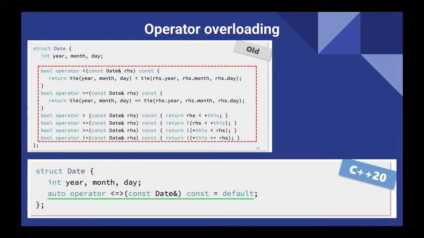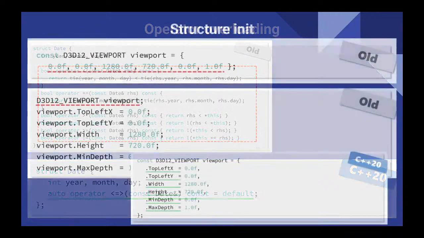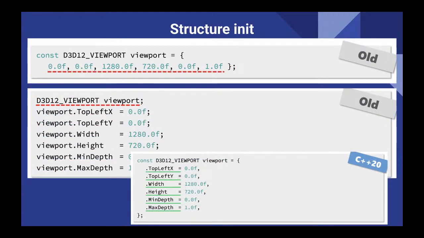And then also this is operator overloading. Operator overloading is a very troublesome thing in C++. But now we don't have to do that, because they will do it automatically if we write one line here, auto operator. And also the structure init. This is the structure, and then a structure inside the structure.